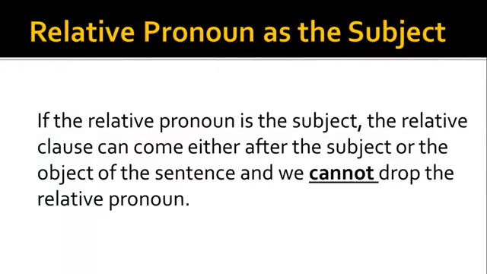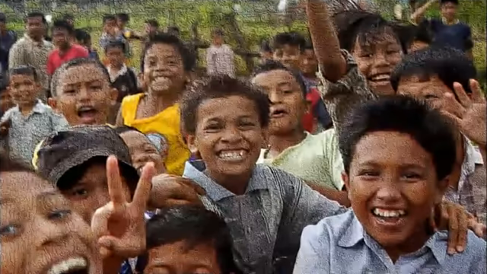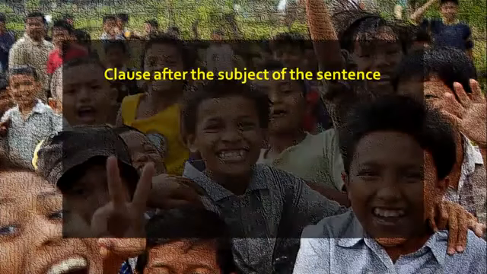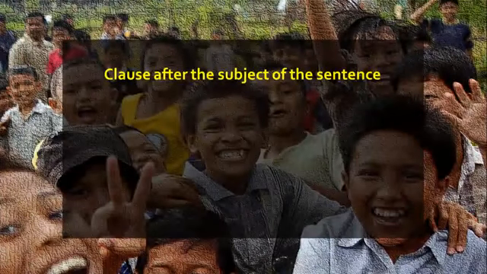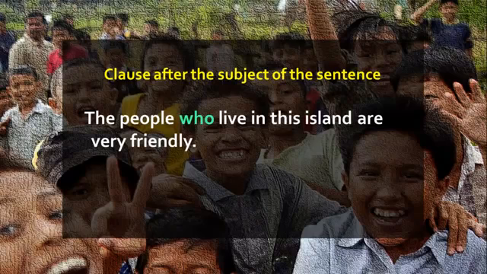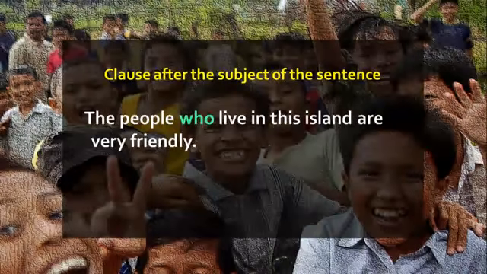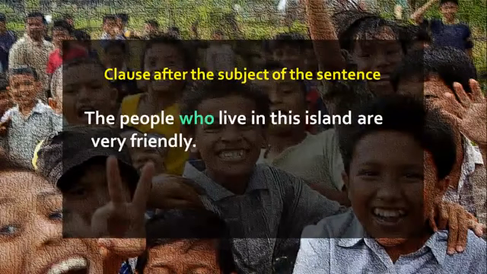If the relative pronoun is the subject, the relative clause can come either after the subject or the object of the sentence, and we cannot drop the relative pronoun. Look at this example. Here we have the relative clause after the subject of the sentence. The people who live in this island are very friendly.